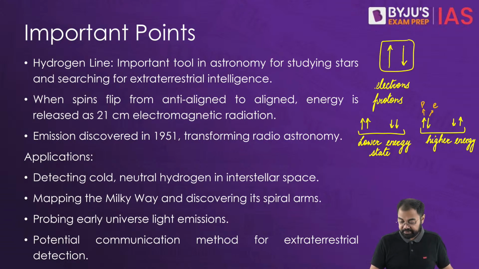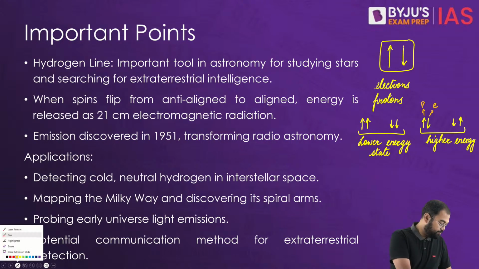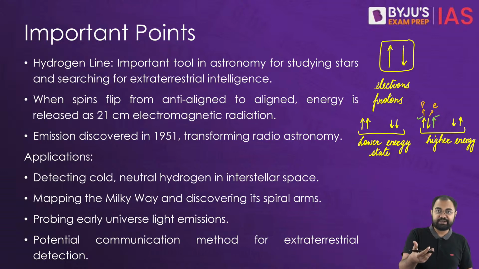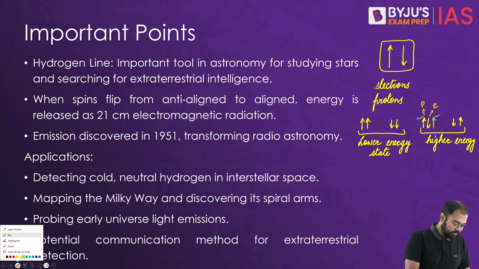When this spin changes like this, so that it is aligning with the proton's spin, it releases energy as electromagnetic radiation, which has a wavelength of 21 centimeter. This exactly is known as the hydrogen line.